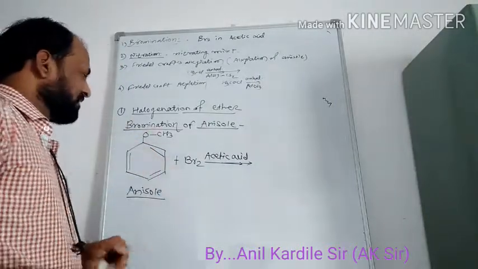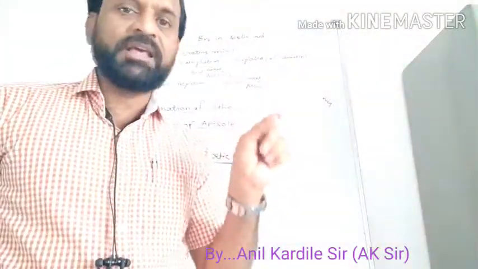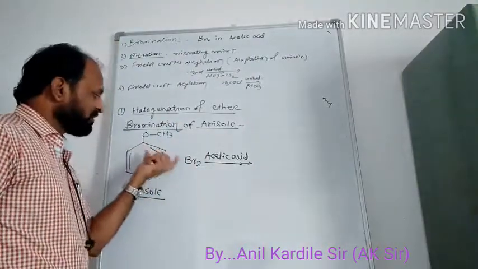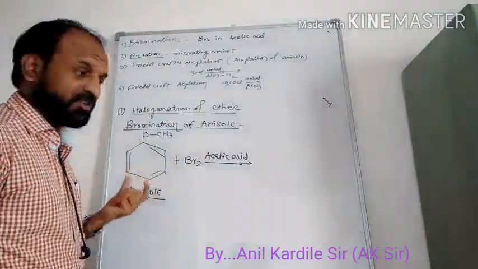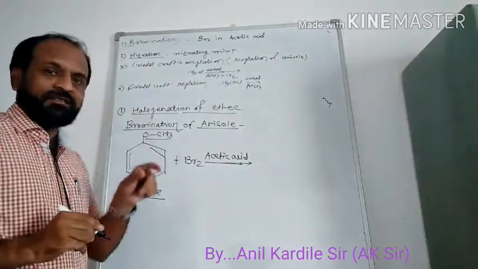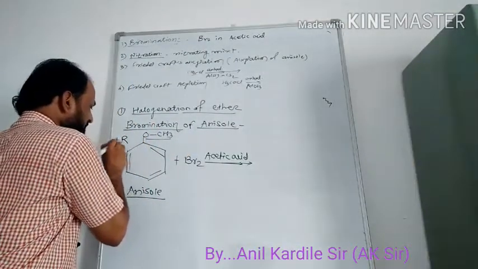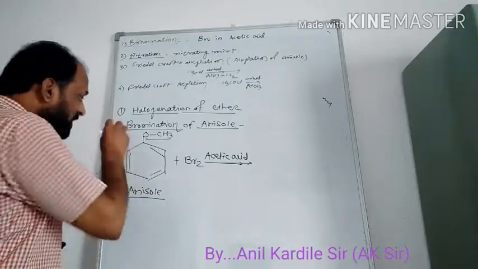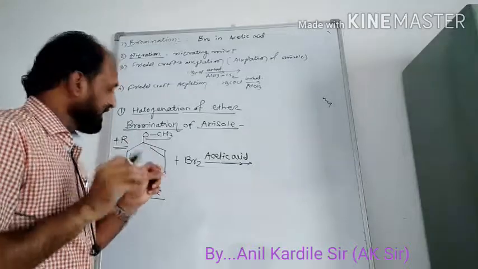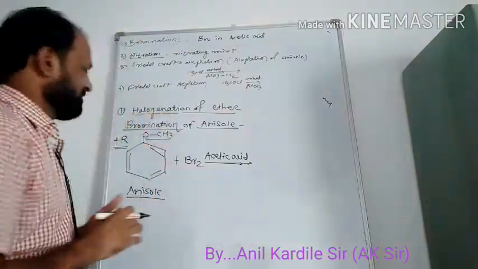We know that all ethers, all phenols show the electrophilic substitution type of reaction. Why does it show the electrophilic substitution type of reaction? Because we know that this alkoxy group is showing the plus R effect. And due to the plus R effect, the electron density is accumulated at the ortho and para position of that corresponding aromatic ether.